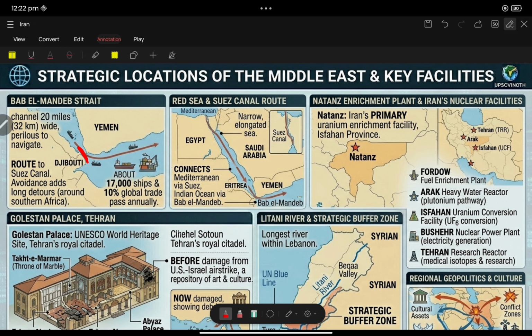Okay. It is one of the major global choke points. Fine. Next thing, the Red Sea. You know that UPSC already asked a question with respect to the Red Sea. This is an endorheic sea, and no river flows here. No river inlet here. UPSC asked a question with respect to this Red Sea.